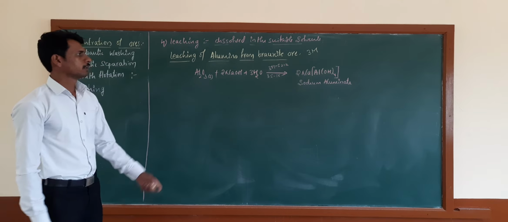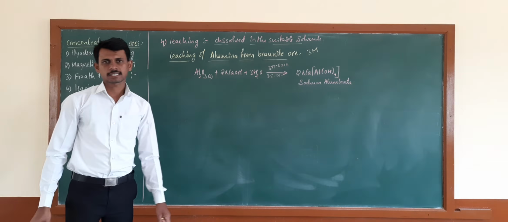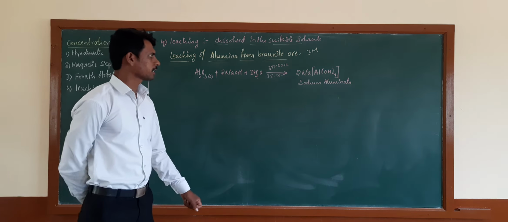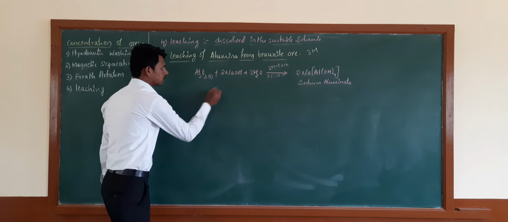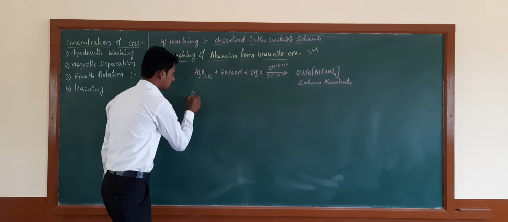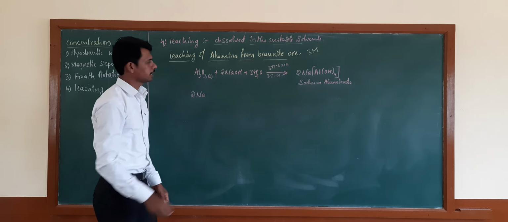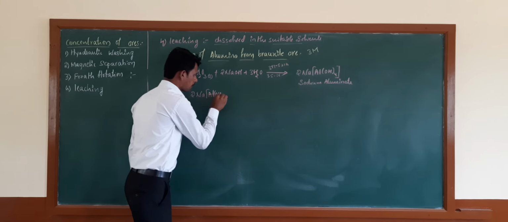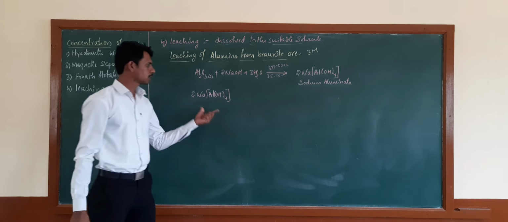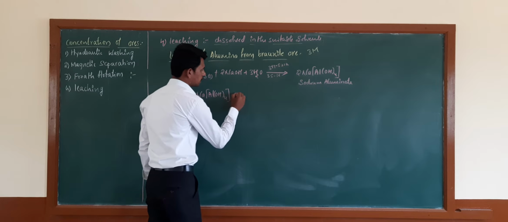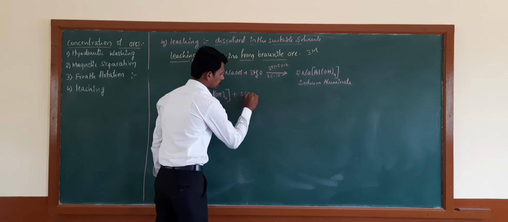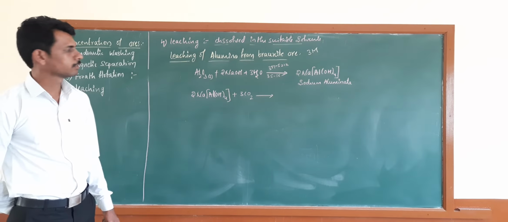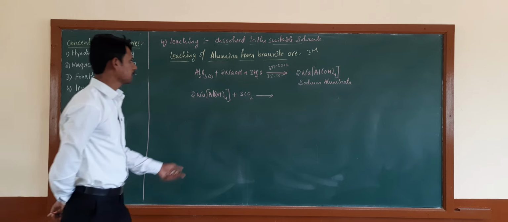In the next step, we are passing carbon dioxide gas to the solution to neutralize. Therefore, at that time, this sodium aluminate, 2Na[Al(OH)4], combines with the carbon dioxide gas.